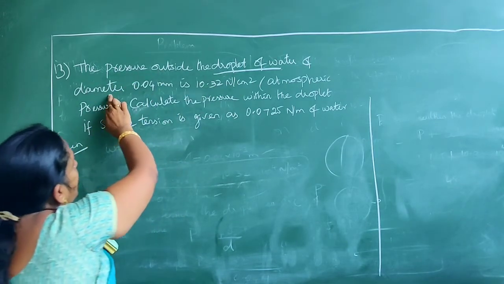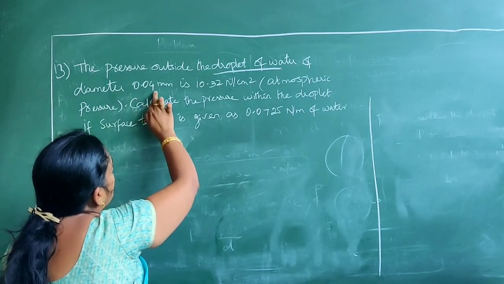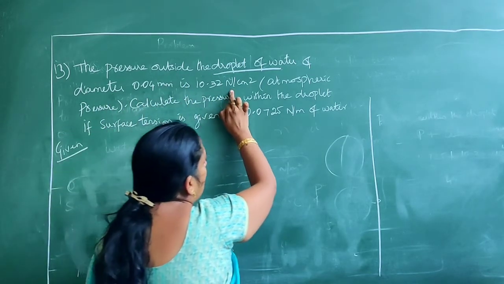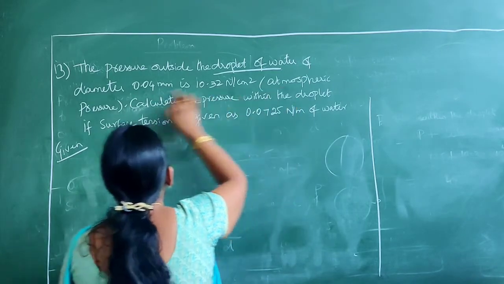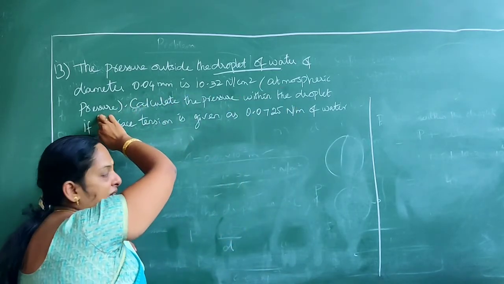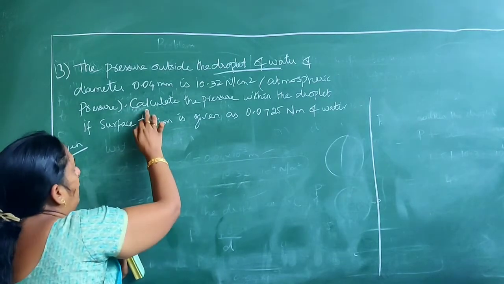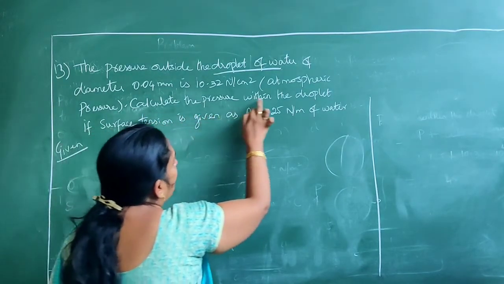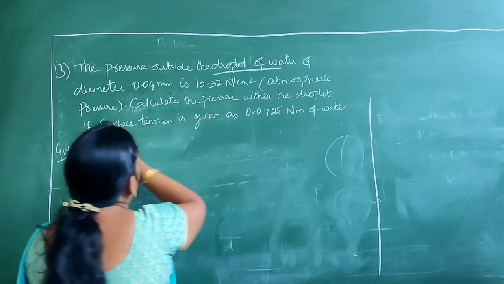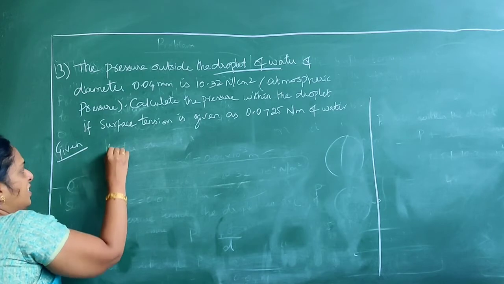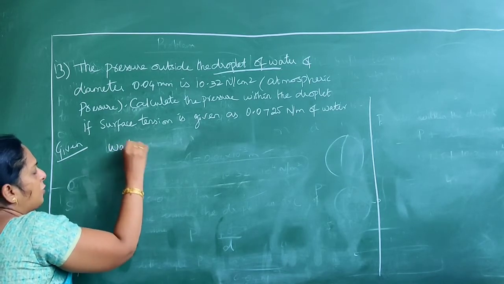The size of this droplet is, diameter is 0.04 mm, and the outside pressure is 10.3 Newton per centimeter square. So they have mentioned it clearly here. It's the atmospheric pressure, which means it's not the pressure inside the bubble or the pressure created in the bubble. So calculate the pressure within the droplet if the surface tension is given. What you know in this first detail is that it is a water droplet.